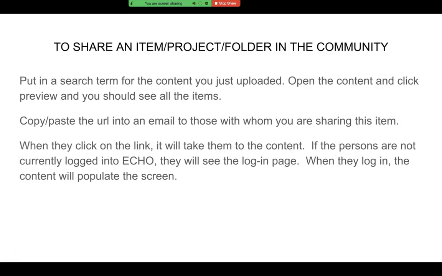Open it and you should see all your items. On the top, you'll have a URL. You copy that into an email with the person you want to share it with, and send it to them. And then when they click, it will take them right to the content, unless they're not logged into Echo. Then it will take them to the login page, but when they log in, instead of seeing their usual stuff, they will see your content populate the screen.